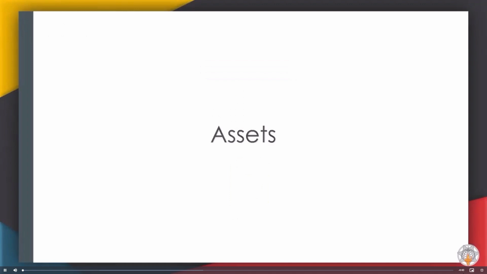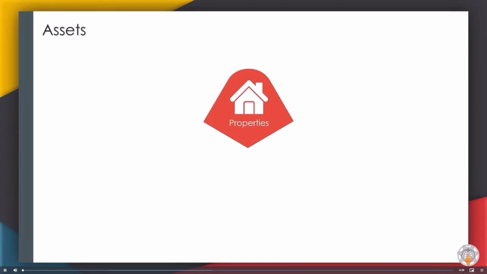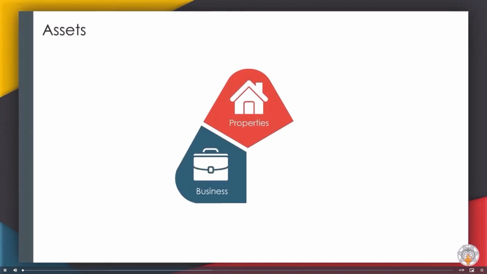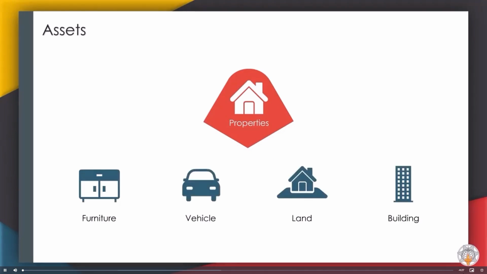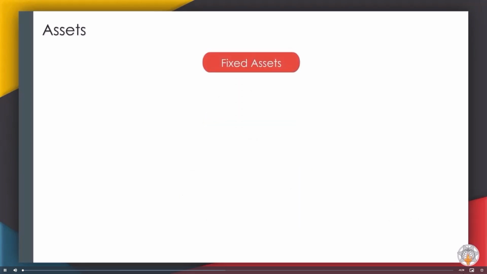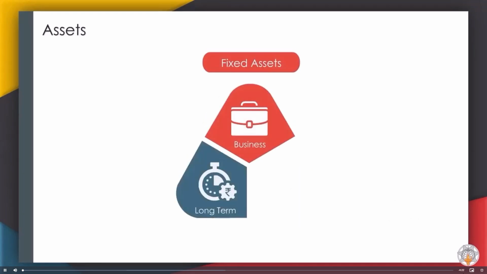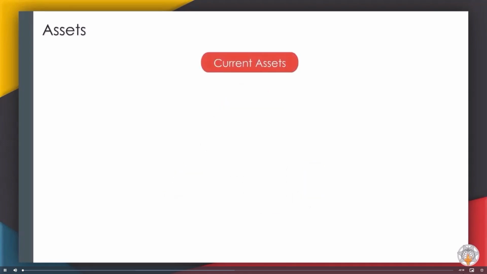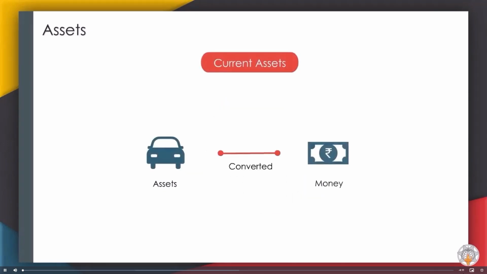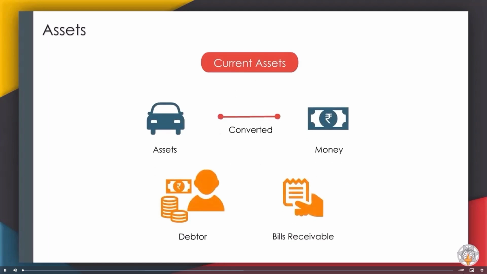Assets. Assets are things or properties which are bought in to continue a business and which have value. For example, furniture, vehicle, land, building, etc. Fixed assets. These remain in the business for long term and are not purchased for selling. For example, land, building. Current assets. These are converted into money within a short period. For example, debtors, bills receivable.